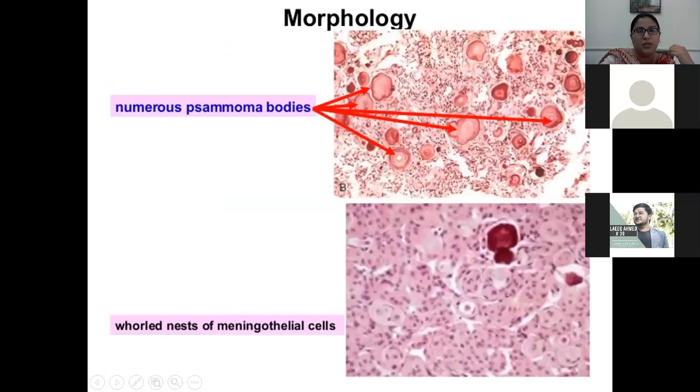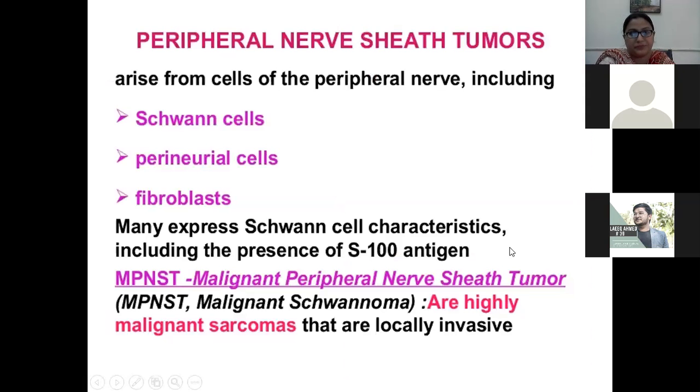In the psammomatous type, as I already told you, many psammoma bodies are seen. As you can appreciate, these are the psammoma bodies. These are the concentric calcified type. So these are the psammoma bodies.